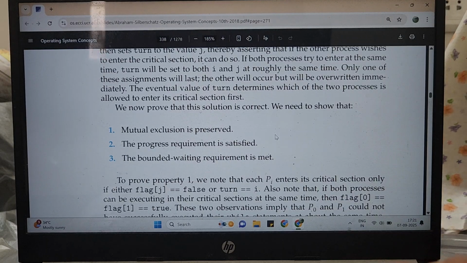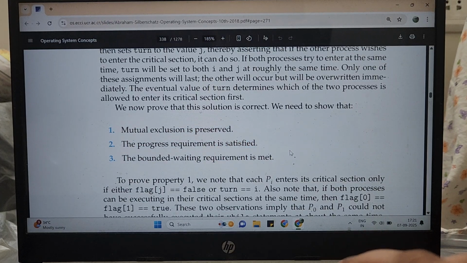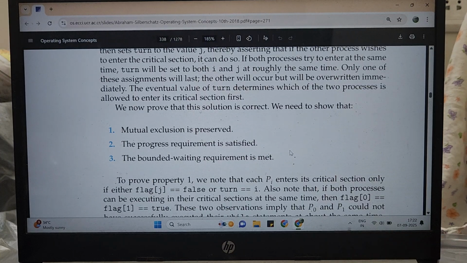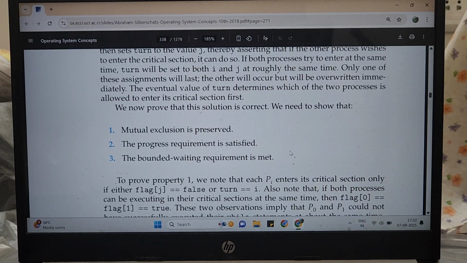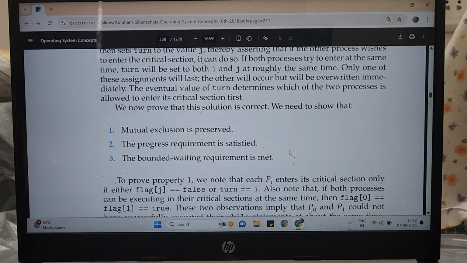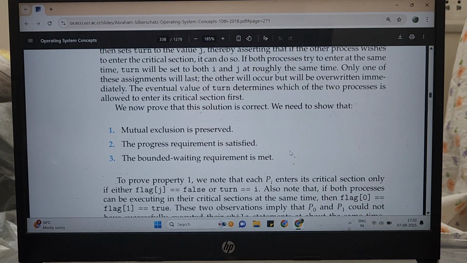So that is our Peterson solution, and we see that it is a very valid logical solution because it satisfies all our three constraints. The only problem being this works only for two processes, and it's not very likely that in a computer you will have exactly two processes at any given point of time. You're definitely going to have more. So we need to come up with something that is equally efficient and logically sound, but also works for more than two processes. So for that we have other solutions which we'll look at in the upcoming segments.